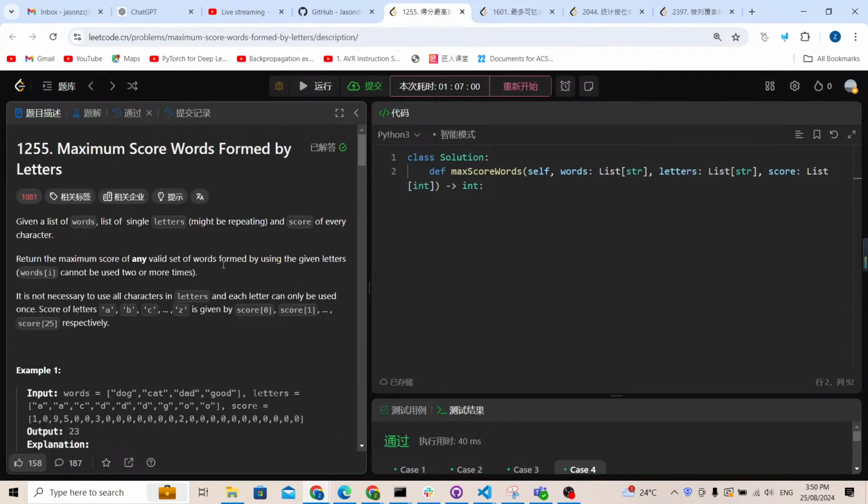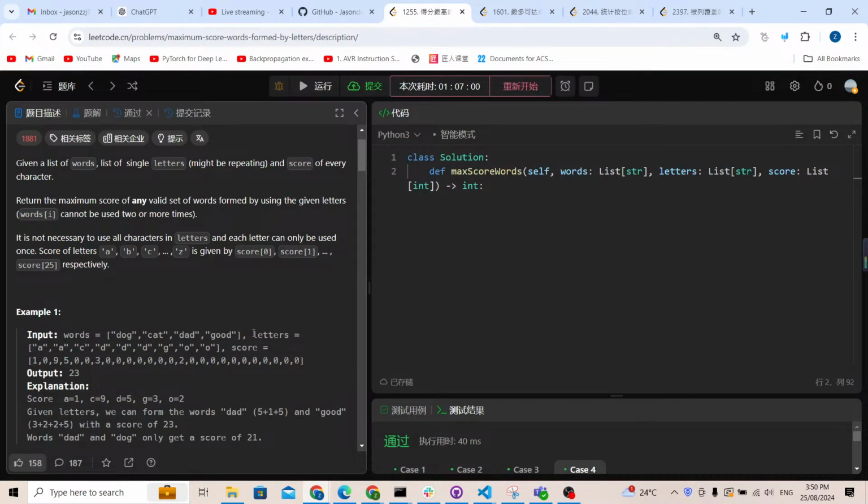Let's just continue. We also have a letters array. The letters are going to be lowercase English letters, and we also have a score array. As we know from here, for character A, the score is 1. For character B, the score is 0. For this example, for character C, the score is 9. So this is the score array. We are given a lot of information, so let's check the return.